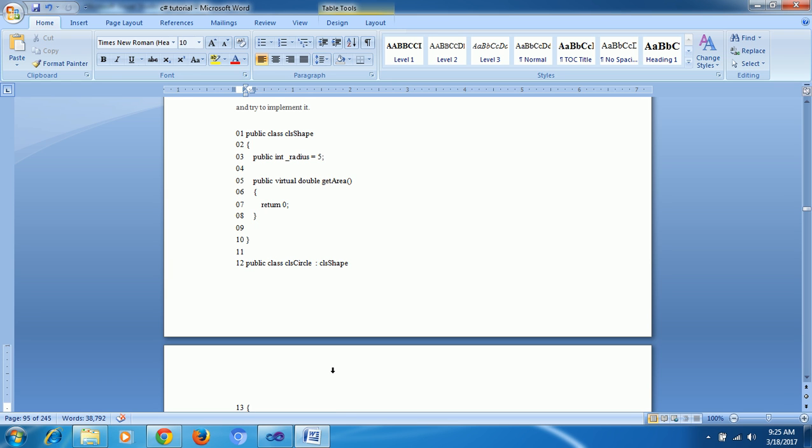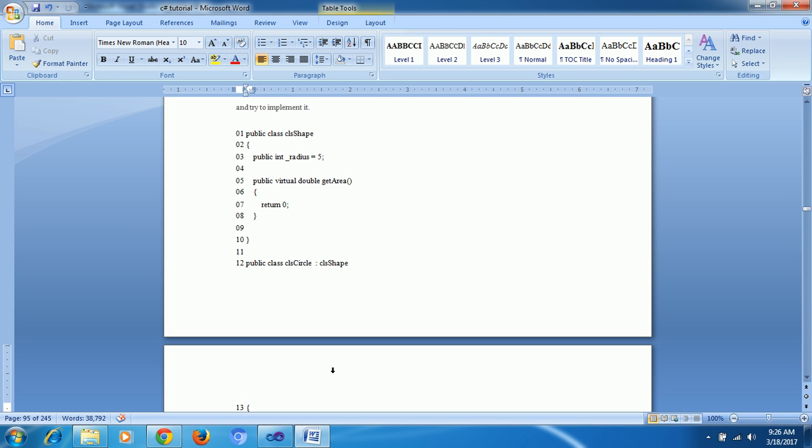What is the meaning of override? Virtual is nothing but it is giving the opportunity to override your method. What is the meaning of the override keyword? We are overriding from the parent class in the child class. That's the override. Why do you need to use the overriding concept with the same method name?